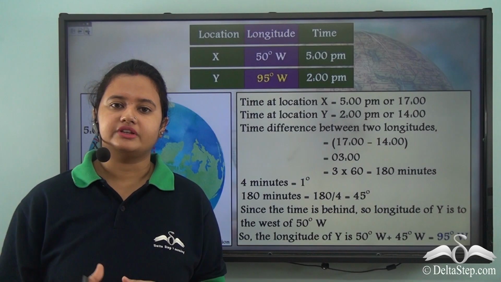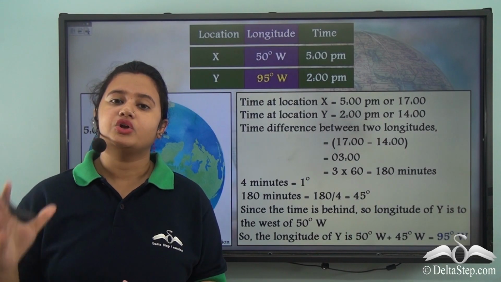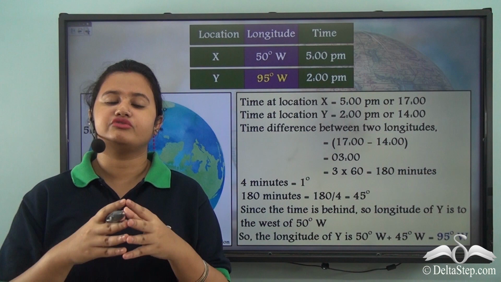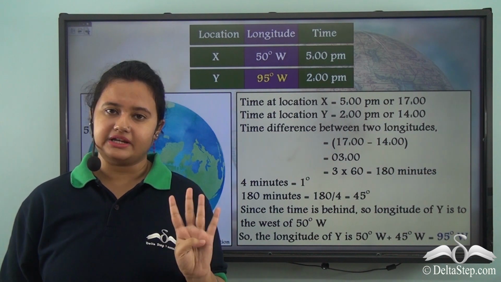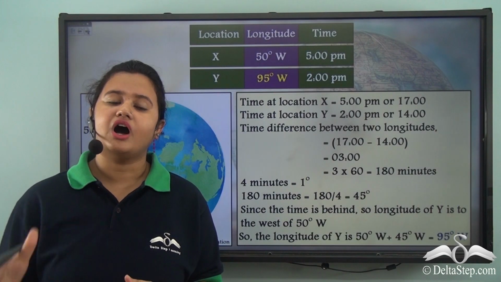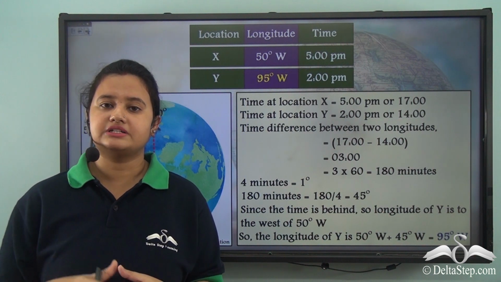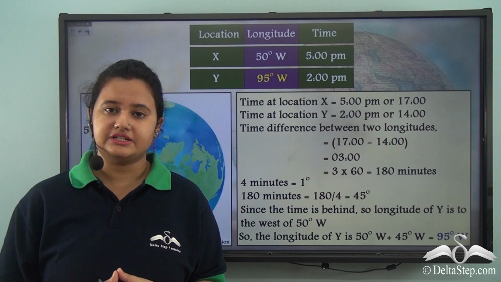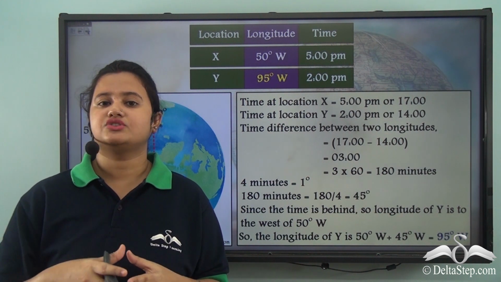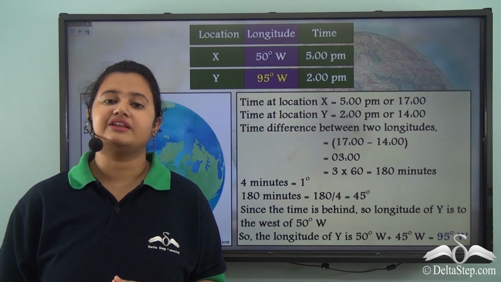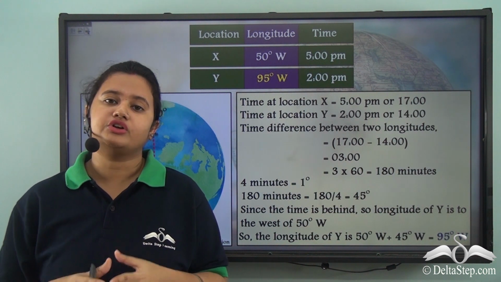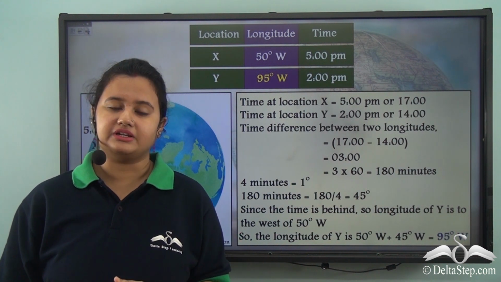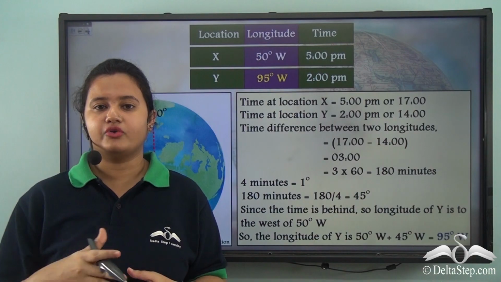Then we understood that the difference between local time of two consecutive longitudes is 4 minutes. Then we also understood how we can calculate the local time of different longitudes based on the prime meridian. If the longitude lies to the east of prime meridian, then we add 4 minutes. If the longitude lies to the west of prime meridian, then we subtract 4 minutes.